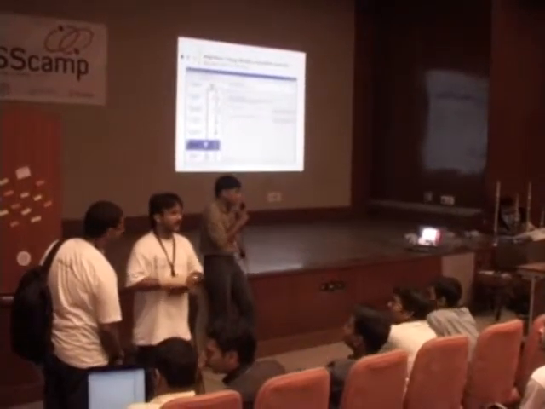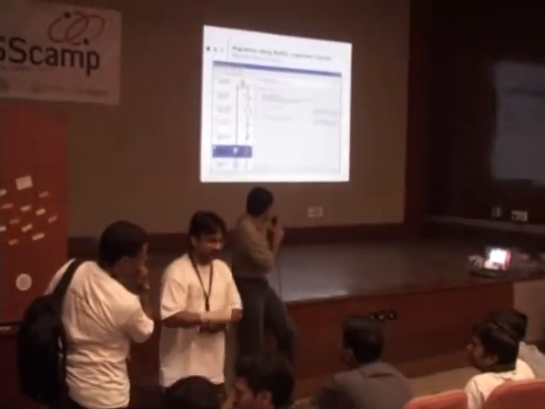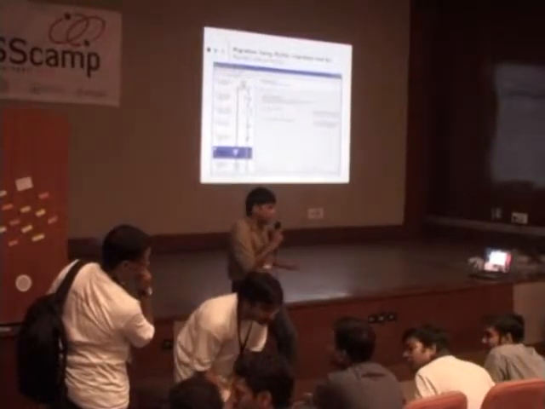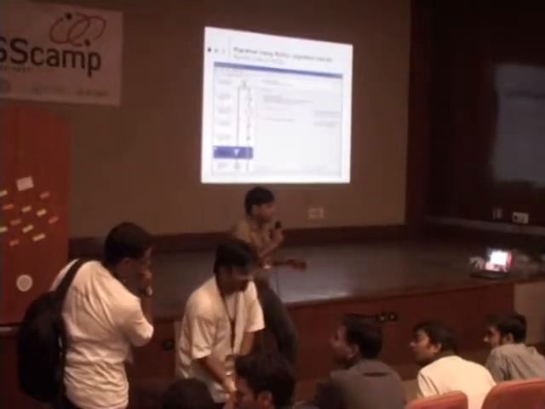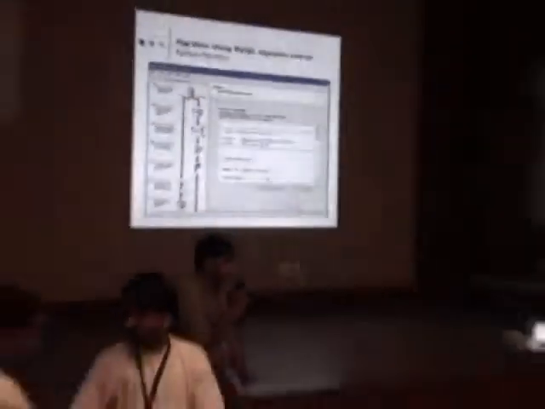Data mapping options. Do you want to migrate your data also, or just the schemas? If you want to migrate data, then you have to check the option transfer data online. It will transfer all your data from Oracle to MySQL. And this is a summary. It will show the report of how many objects got converted successfully. Is there any error? Which object is not converted?